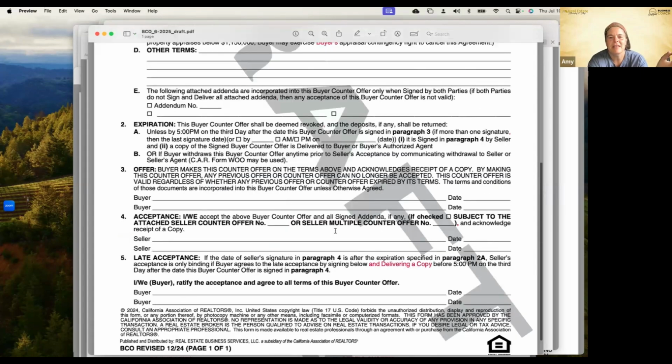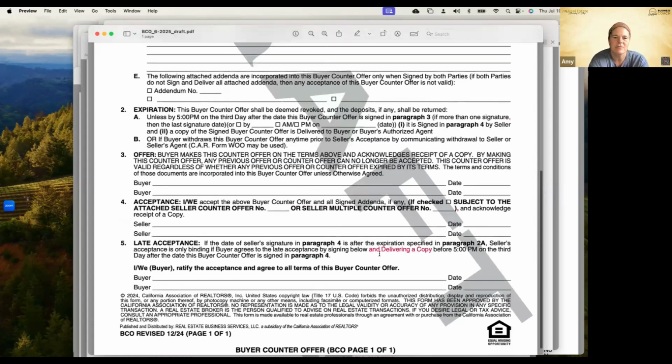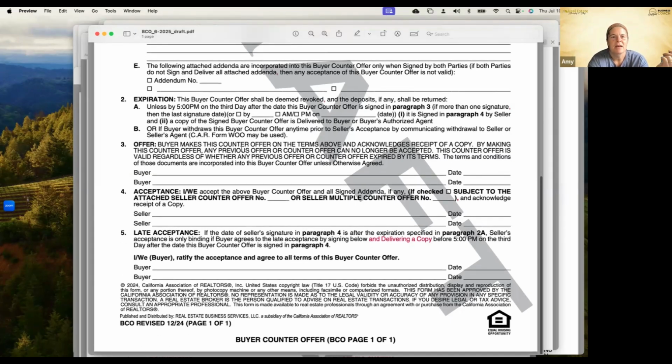The only other thing is that they added and delivering a copy down here for late acceptance. That seller's acceptance is only if it's a late acceptance, right? We gave an expiration date on this counter offer. The seller didn't accept the buyer counter offer in the time specified. They sign it and return it back. That it's only binding if buyer agrees to the late acceptance by signing below and delivering a copy before 5 p.m. on the third day after the date this buyer counter offer is signed in paragraph 4. Okay, so that's all that's there.